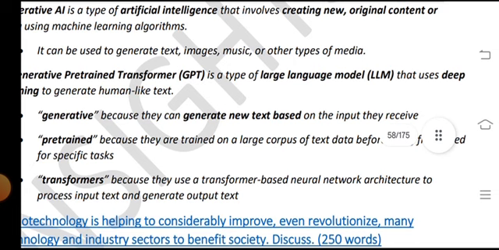Generative because it can generate new text based on the inputs it receives. Pre-trained because it is trained on a large corpus of text data before being fine-tuned for specific tasks. And transformer because it uses transformer-based neural network architectures to process the input text and generate output text.